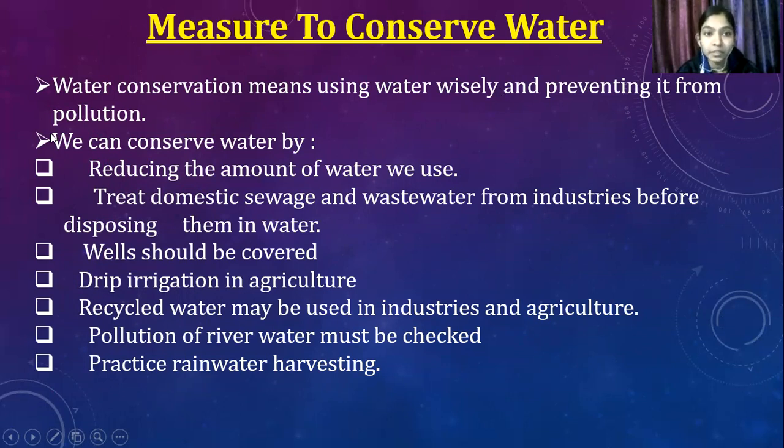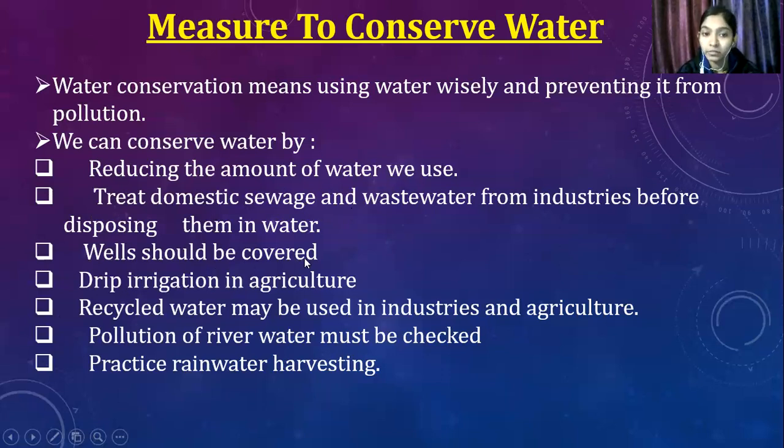wisely. So, we can conserve water by, number one, reducing the amount of water we use, like when we brush our teeth, close the tap of water while brushing. Next is treat domestic sewage and wastewater from industries before disposing of them in water. So don't directly dispose this waste in the water. We should treat that water before throwing it in the water.